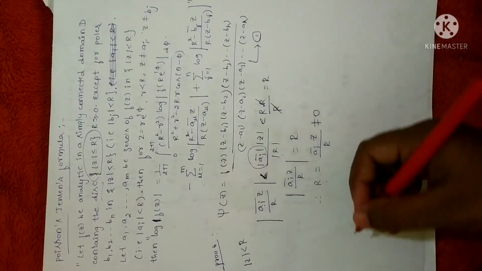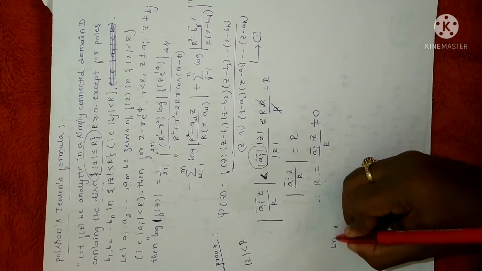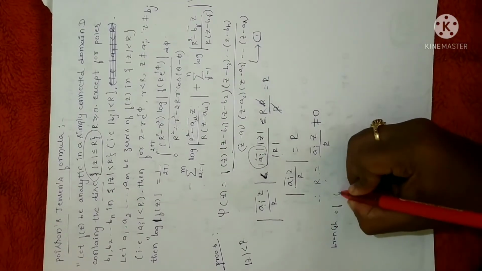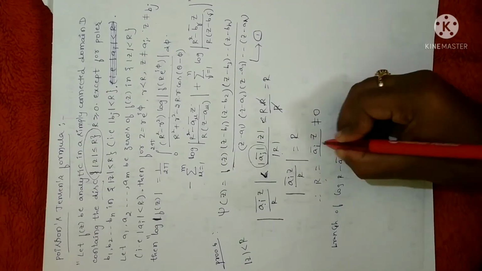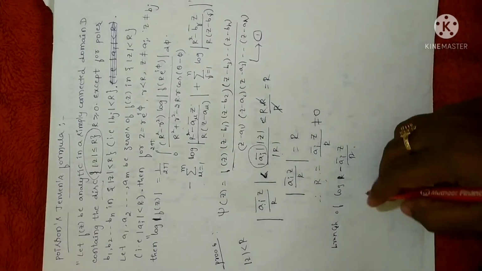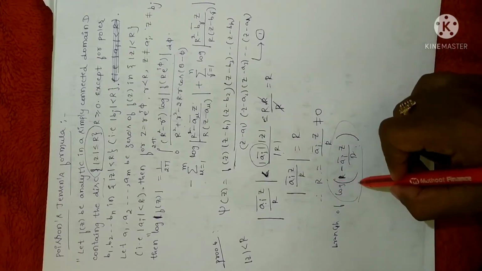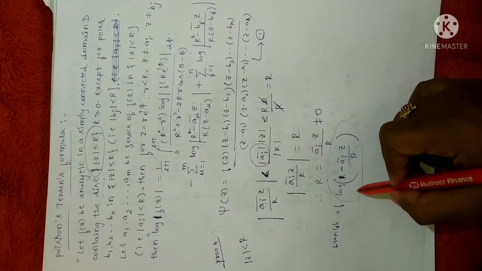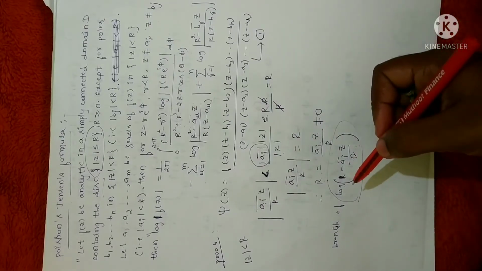Fine. So I have already done the branch concept, that is, branch of log of (r minus ai bar z by r). I'll just subtract log r with this value. So this is none other than a branch value. Fine, we say this is a branch, one of the concepts in complex analysis, a branch of an analytic function f.